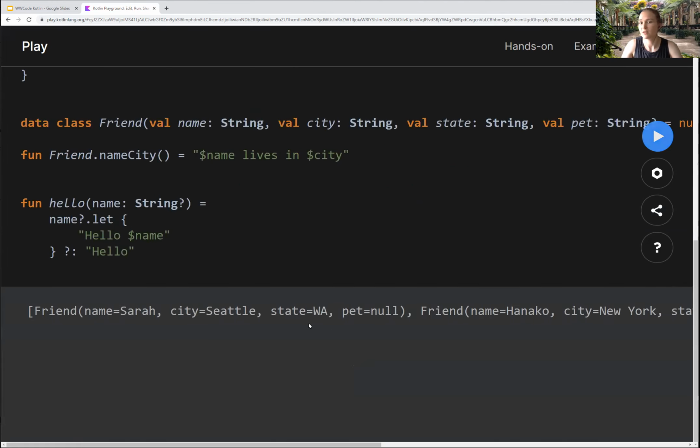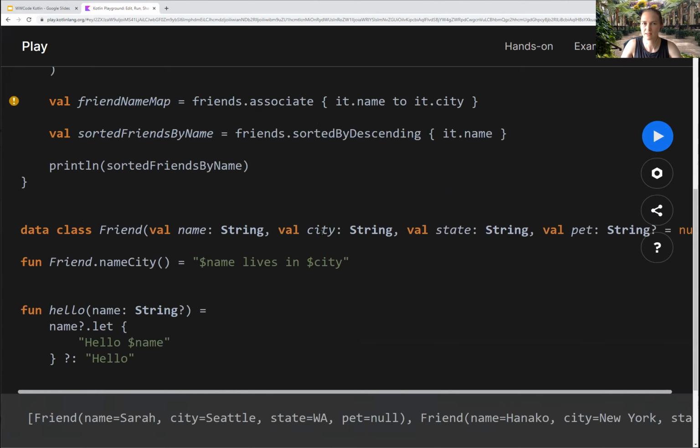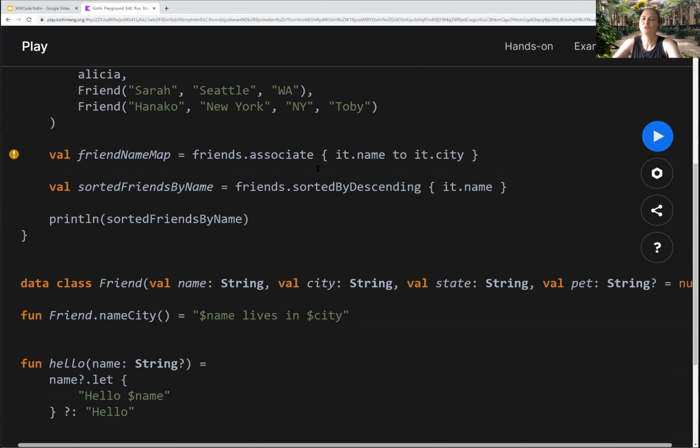And we get the friends sorted by name. Now, it's a little hard to see this, so what I want to do is make it a little more concise, but that's it. All you needed to do to sort it descending by name, that's it. It's a method directly on any collection. Again, super nice. If you're familiar with Java, you're here doing .stream, .map, .sort, and then you have your comparator here. It's a real mess. This is super clean.